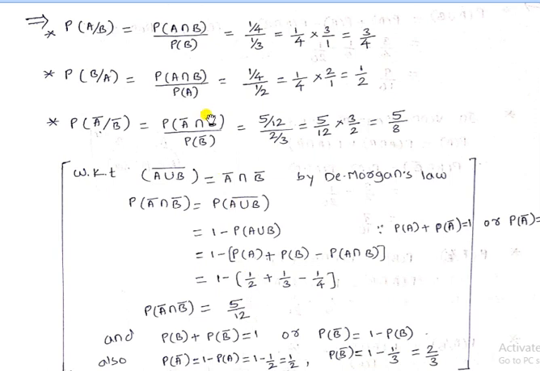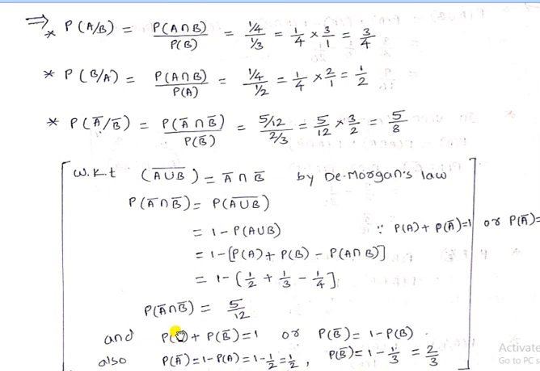This gives the numerator value. Now the required one is the denominator value. In the problem, the value of P of B bar is not given, so again we calculate the P of B bar value using this property. We know that P of B plus P of B bar is equal to 1, similar to P of A plus P of A bar equal to 1.